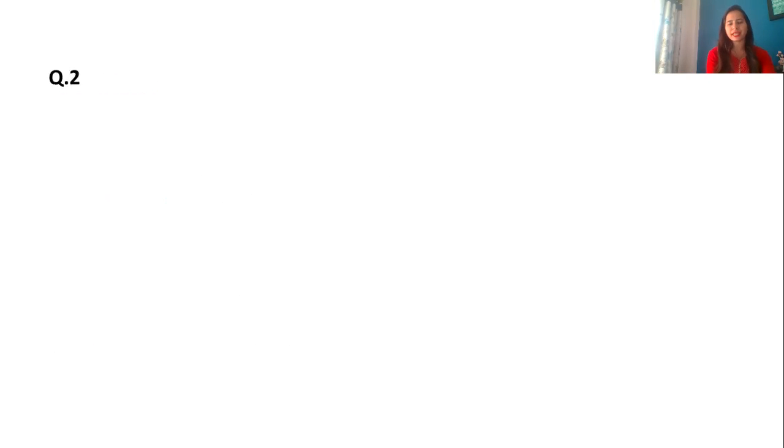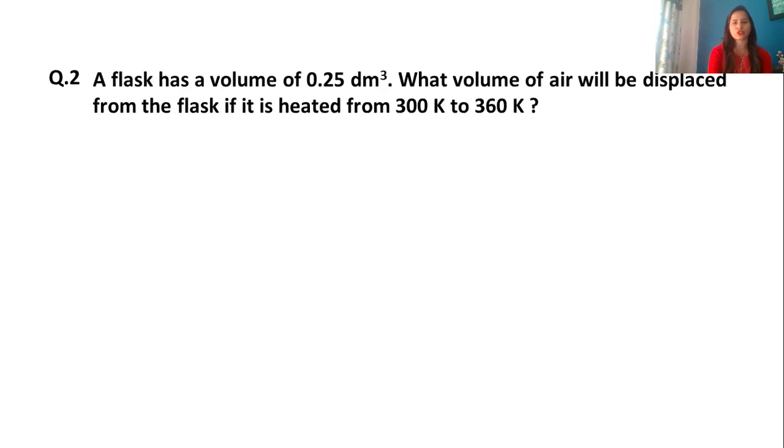Moving to the next question. You can write down that question given and then solve it. Moving to the second question, a very interesting one. A flask has a volume of 0.25 dm cube. What volume of air will be displaced from the flask if it is heated from 300 to 600 Kelvin?